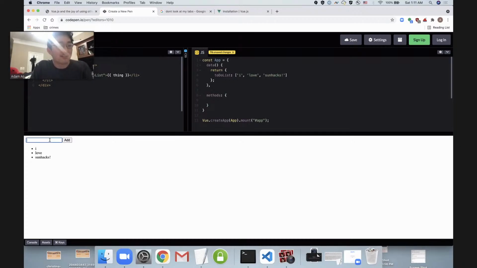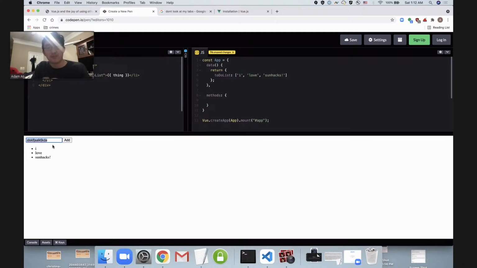Now we need to figure out how are we going to get it so that I can type something in here, click add, and then actually have it added to the list. And my first thought is that I need to be able to grab whatever's in here and have it accessible in my code. So to me, that sounds like I actually need to store more data.